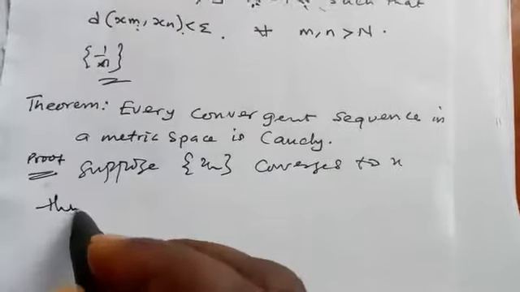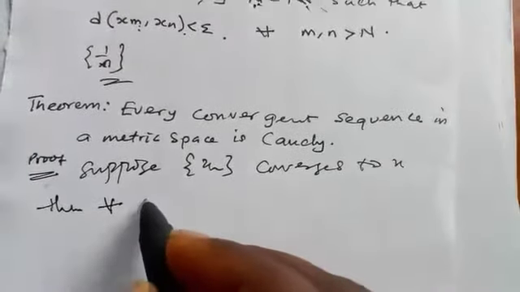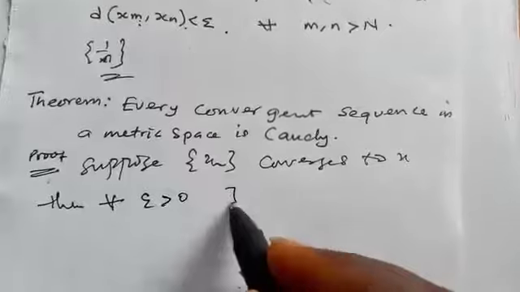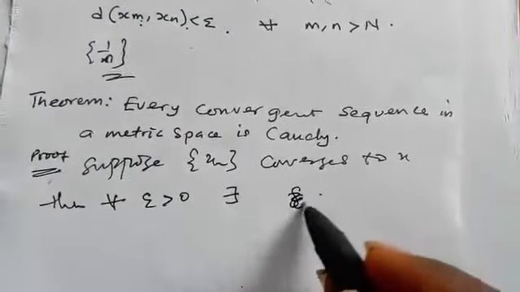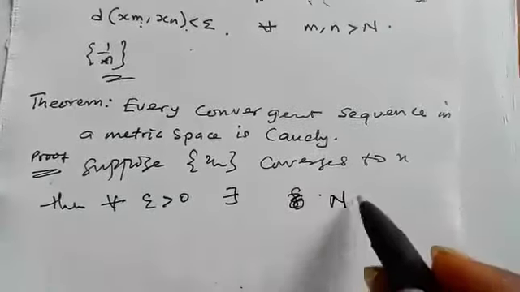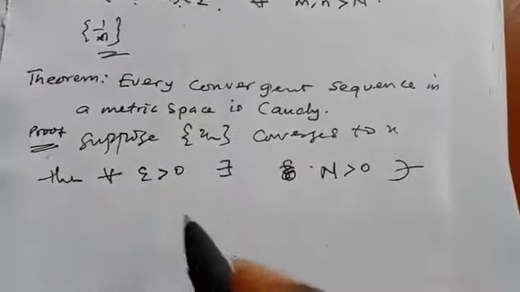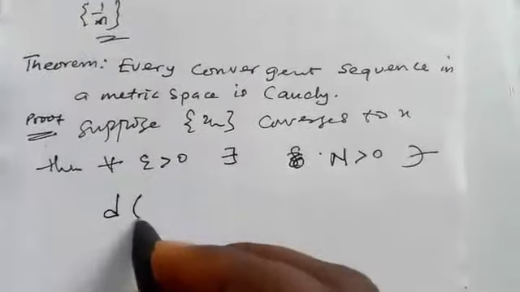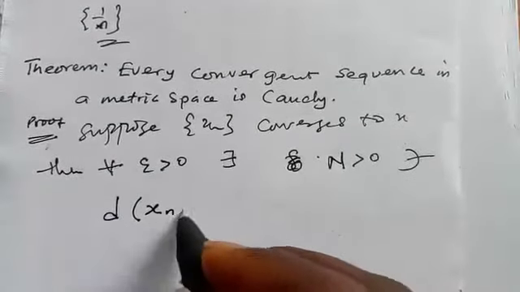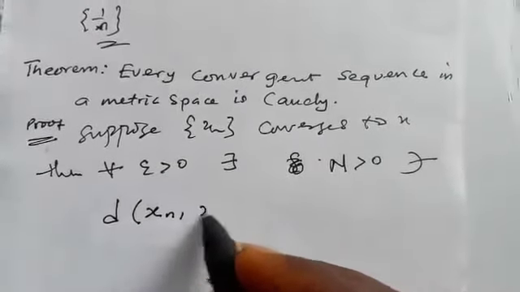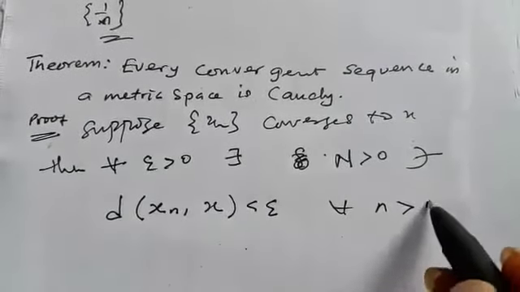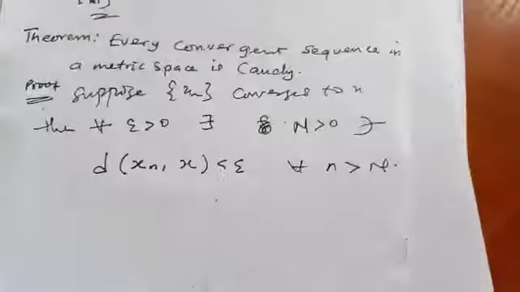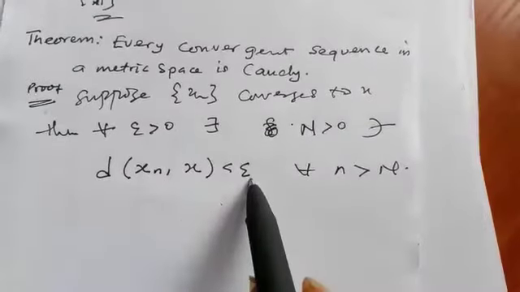Then by definition, for every epsilon greater than 0, there exists a capital N greater than 0, such that the distance between x_n and x is less than epsilon for all n greater than N. So we are dealing with this epsilon.